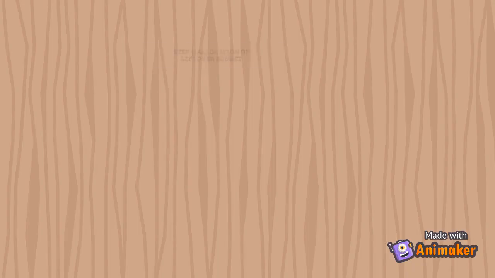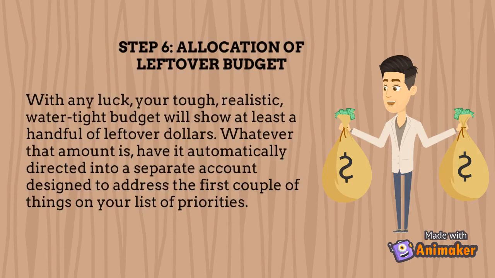After you create your budget, you need to allocate your leftover budget and set priorities. Whatever that amount is, have it automatically directed into a separate account designed to address the first couple of things on your list of priorities. For example, in this pandemic situation, you tend to stay home more often. Thus, the remaining spending budget could be saved for your goals. This means that you could speed up achieving your goals.